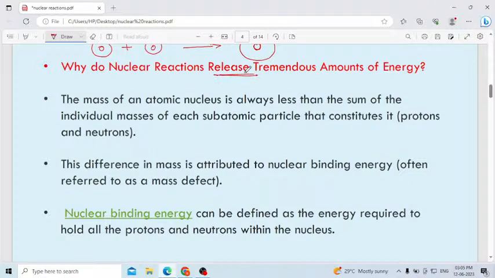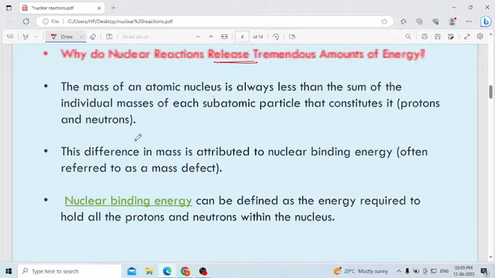Whether it is fission or fusion, in both nuclear reactions they will release a tremendous amount of energy. Why do they release the energy? Let us discuss. The mass of an atomic nucleus is always less than the sum of the individual masses of each subatomic particle that constitutes it, protons and also neutrons.